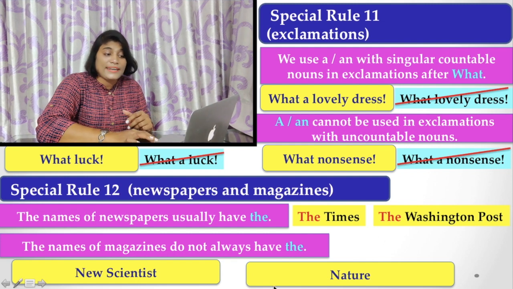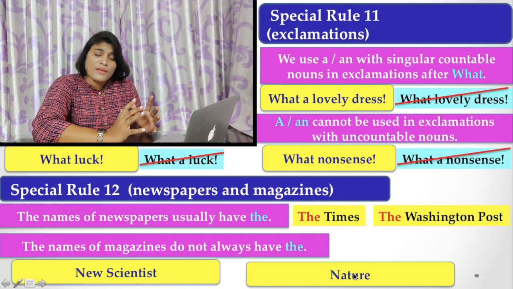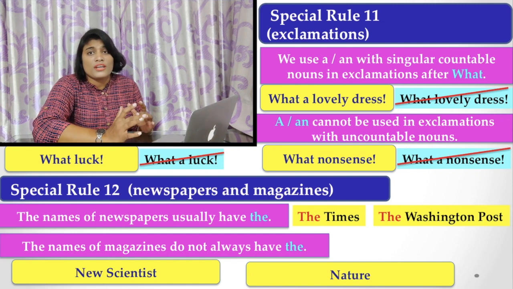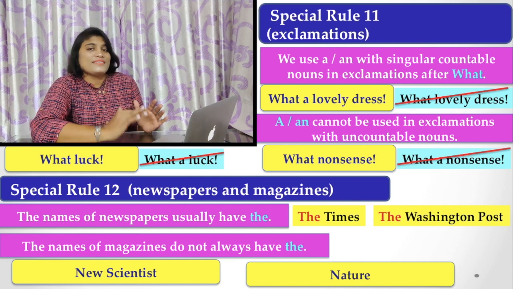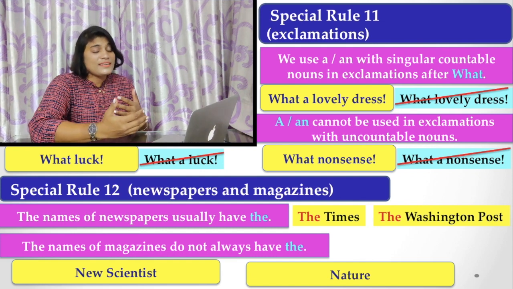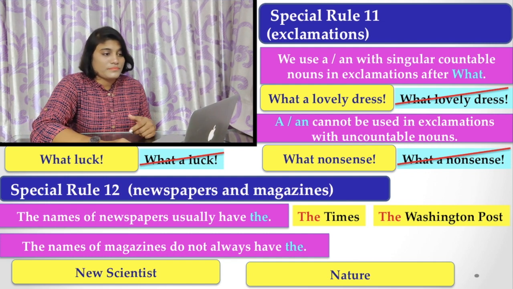That is New Scientist, Nature. These are two magazines, scientific magazines. If we are talking about Anandamela, Fashion, all these are magazines. When we are talking about a magazine, we do not use an article before that name.